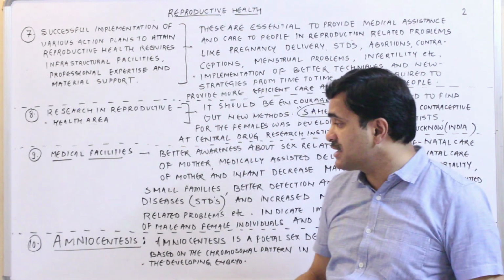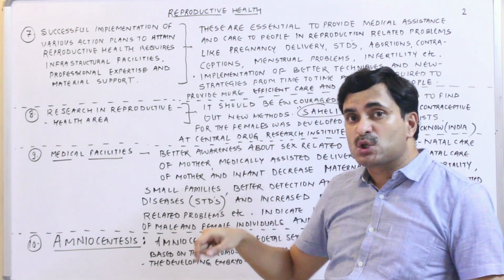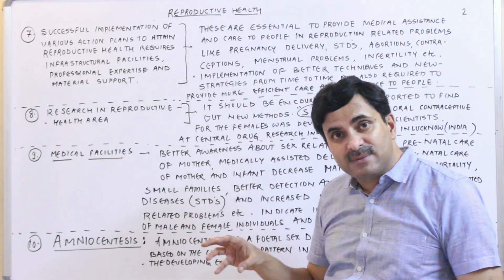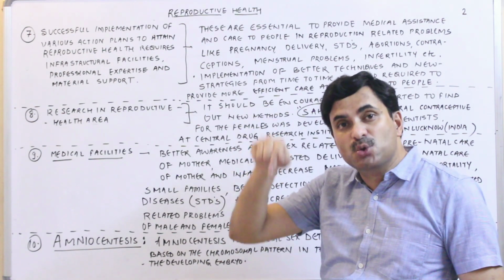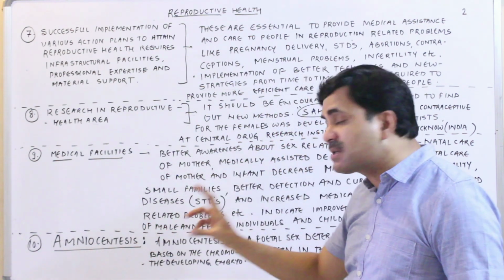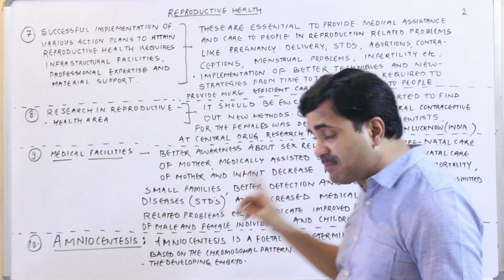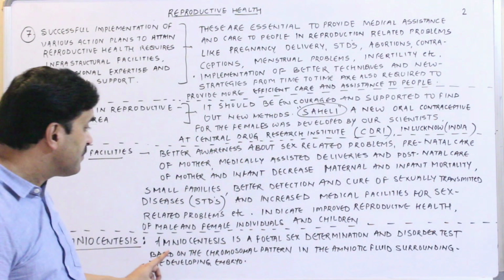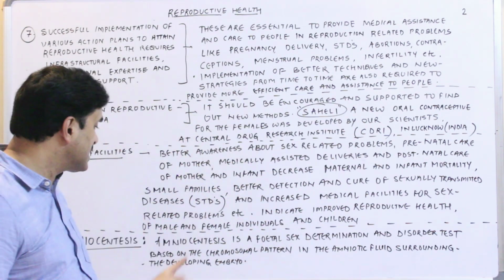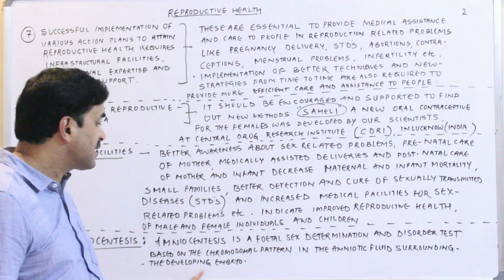And the last strategy is amniocentesis, which is nowadays misused in India. We will now know what the meaning of amniocentesis is, what its use is, and what the procedure to do the amniocentesis is. First I am discussing the meaning and use of amniocentesis. Amniocentesis is a fetal sex determination. Remember this thing, that amniocentesis is a fetal sex determination and disorder test based on the chromosomal pattern in the amniotic fluid which is surrounding the developing embryo.